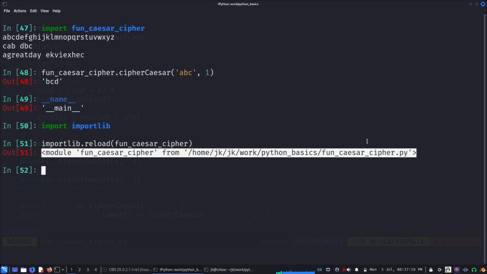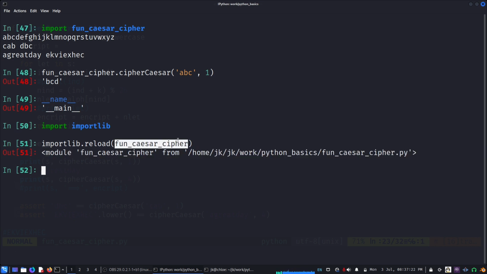I imported it again, because this is something we can maybe discuss another time. I already imported it, so the changes I made won't take place unless I re-import it, or I have to exit and redo that. We'll discuss that at some point. So I just reloaded it again. This one is the cipher, and I am not seeing the prints. Earlier when we imported, all the prints were coming, but now they are not.